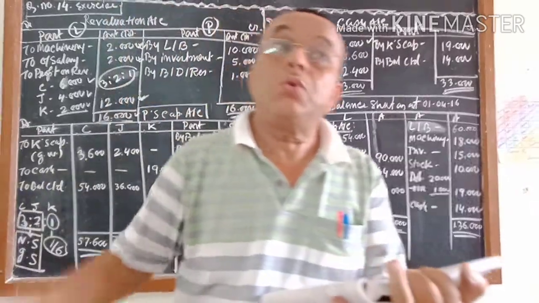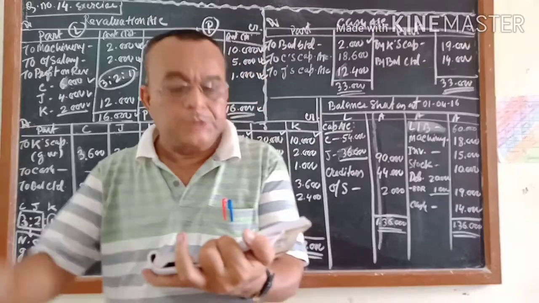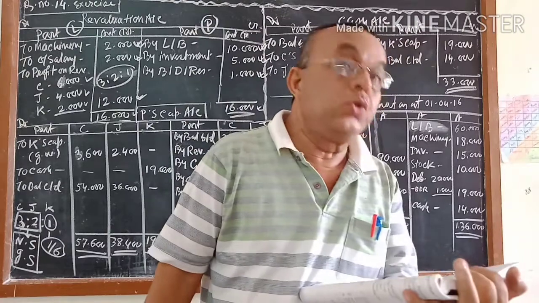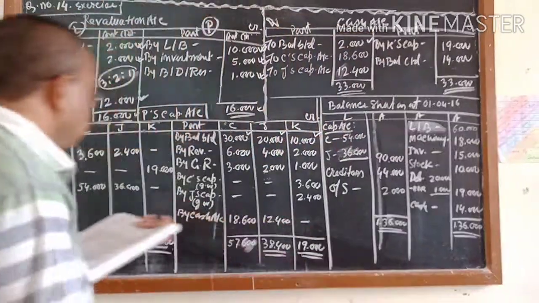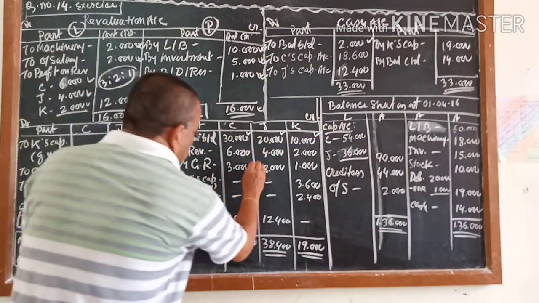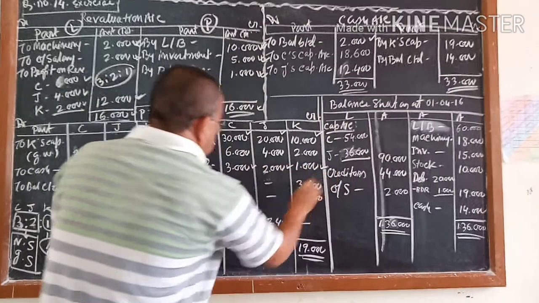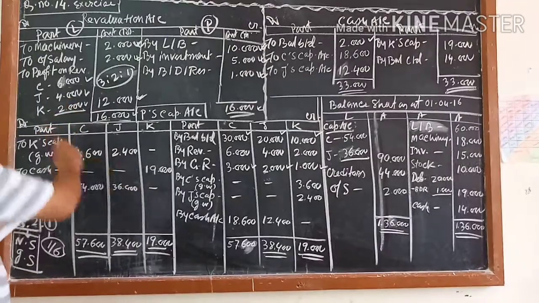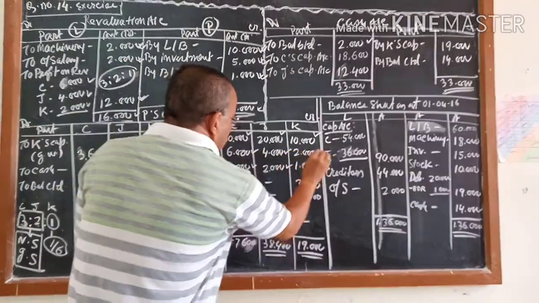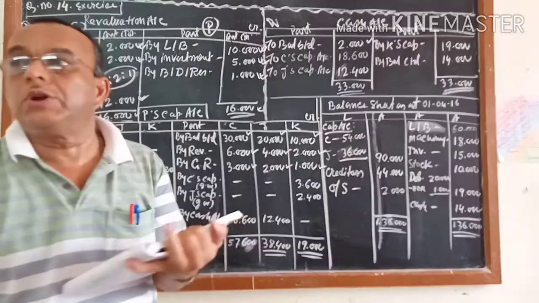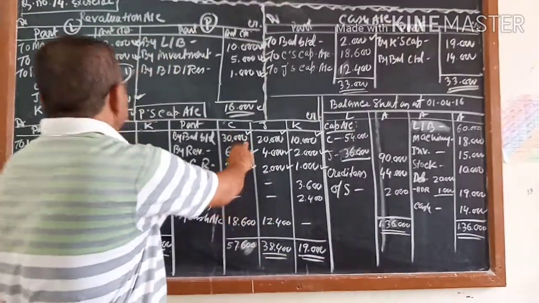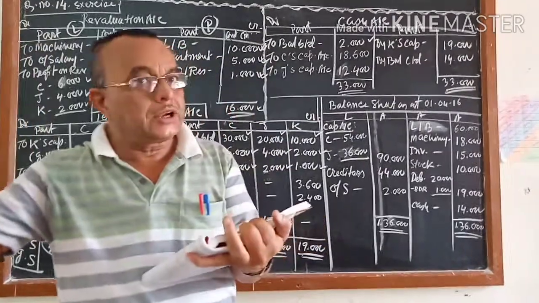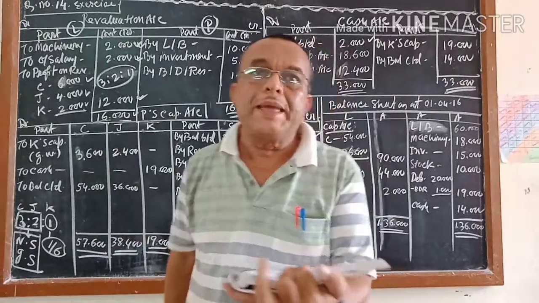We will start from the old balances first. A few items of the balance sheet may come in the partners' capital account. Distributions I told. You are having only one, general reserve 6,000. By general reserve 6,000, that is 3, 2, 1. But before that, first you will transfer this. I forgot to say, this will transfer 6, 4, 2. That is called profit on revaluation. So first you will write the opening balance, then transfer this balance, then go to the balance sheet. If distributions are there, you do that. After that you come to the adjustments.